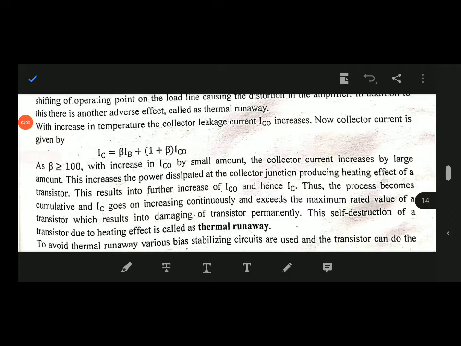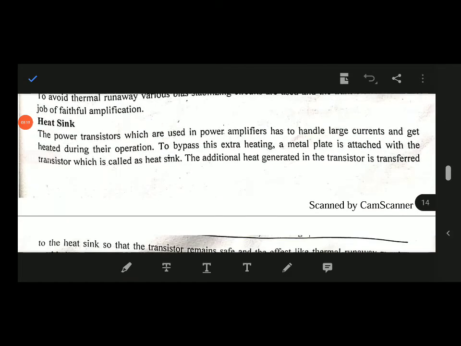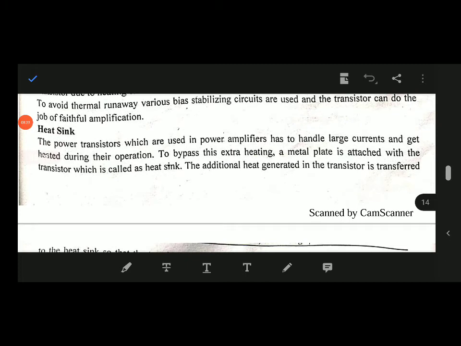The self-destruction of a transistor due to heating effect is called thermal runaway. To avoid thermal runaway, various bias stabilization circuits are used, so the transistor can do the job of faithful amplification.